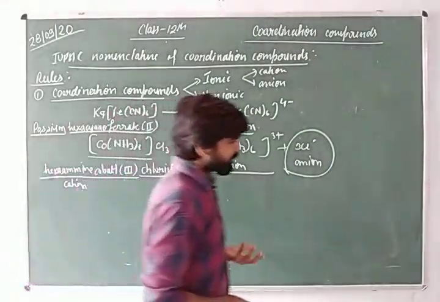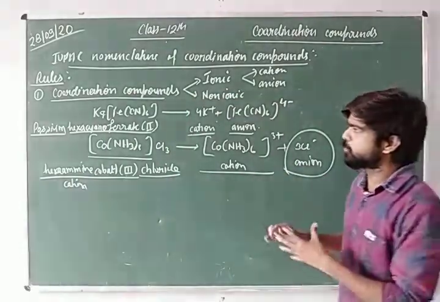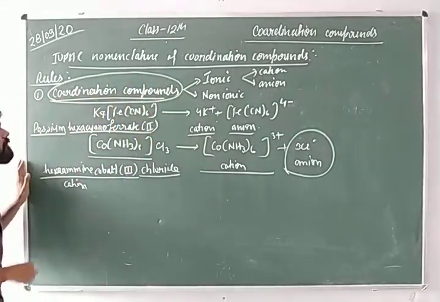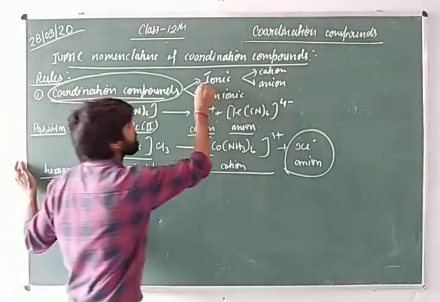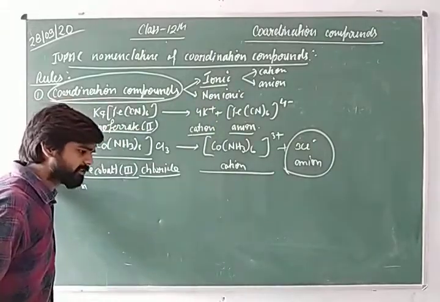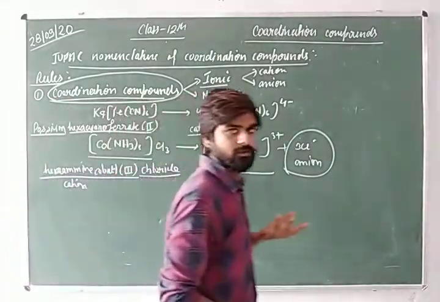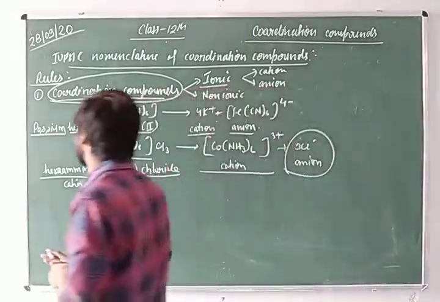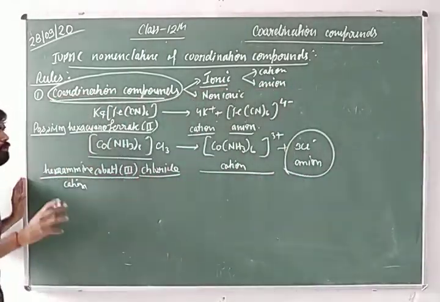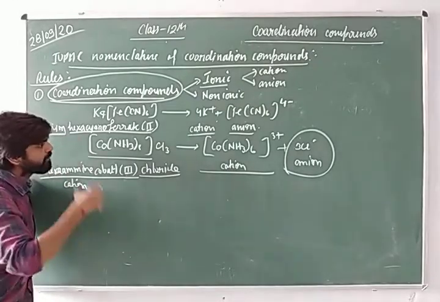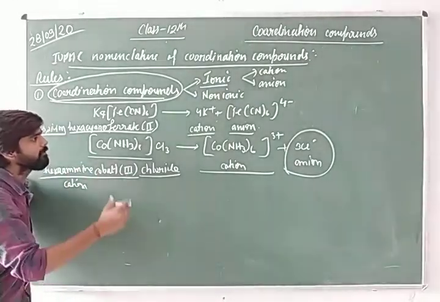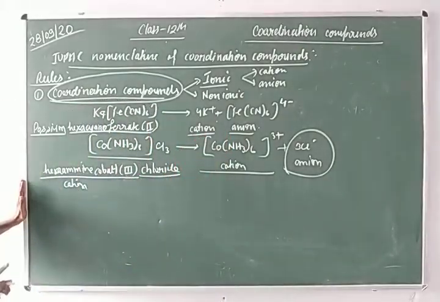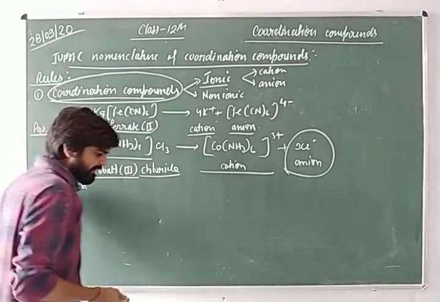So students, first of all you must remember that if any coordination compound is ionic in nature, then two respective ions are produced, the cation and anion. And during the IUPAC naming of any coordination compound, we must follow the rule: we write the name of the cation first and then the anion. This is your first rule.